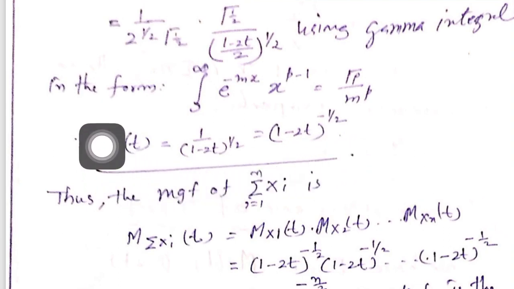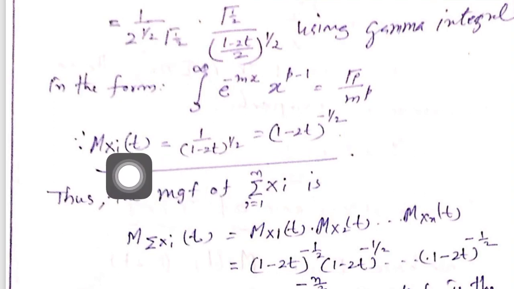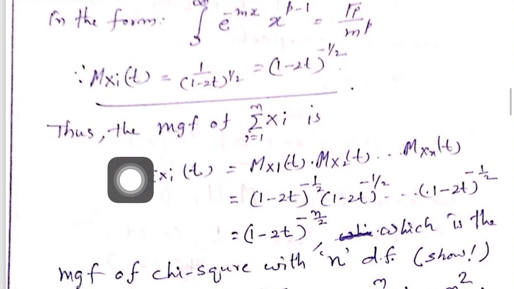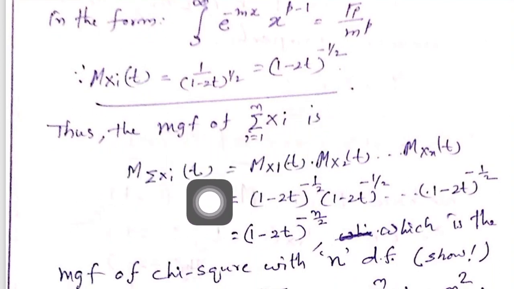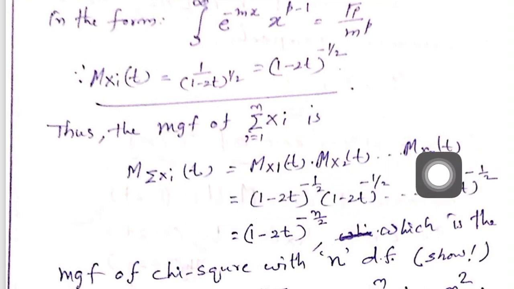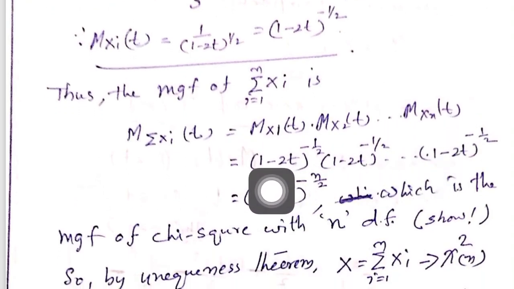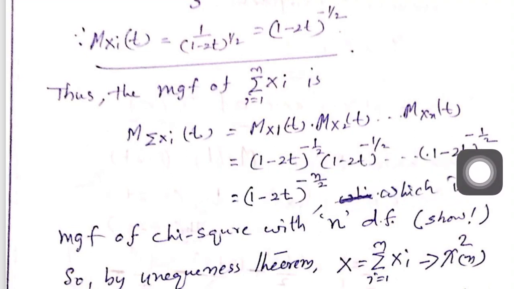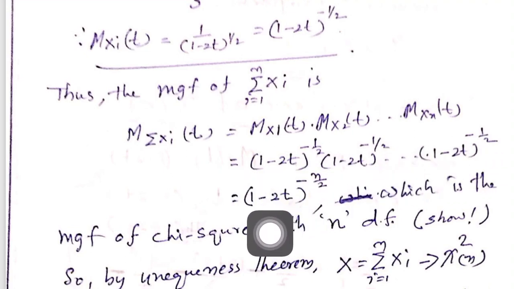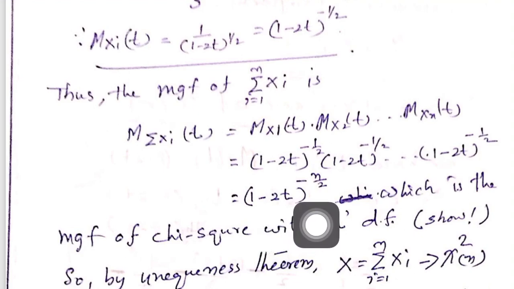So this is the MGF of each xi, because all xi's have an identical distribution. Now we try to find the MGF of the sum. The MGF of the sum is equal to the product of the MGFs, very obvious. Each has the same MGF, (1 minus 2t) to the power of minus 1 by 2, and such a quantity is multiplied n times, which gives (1 minus 2t) to the power of minus n by 2.